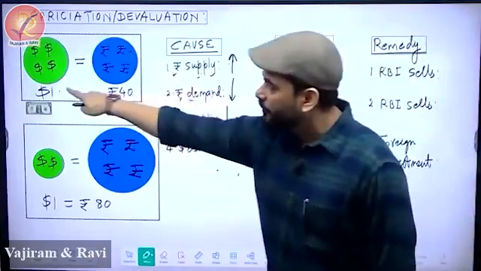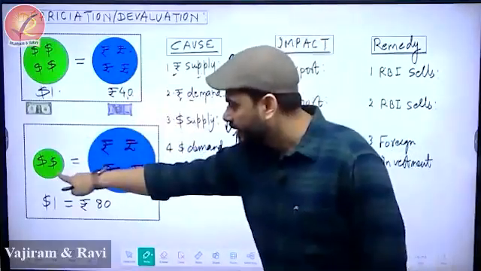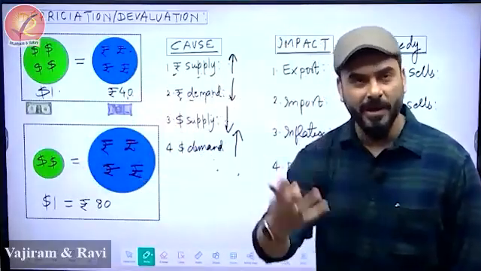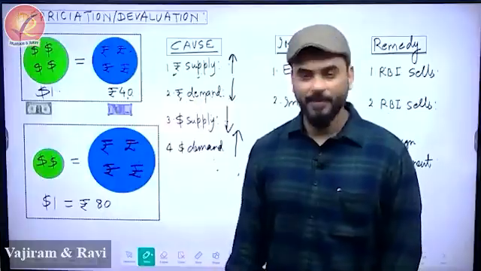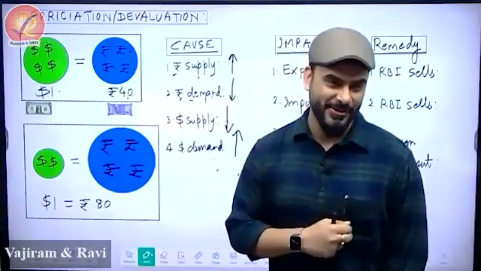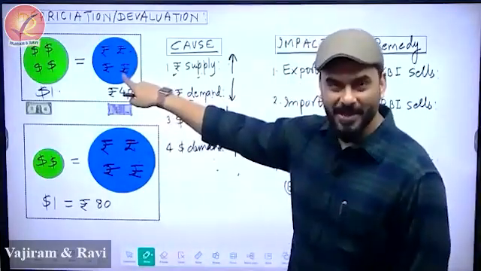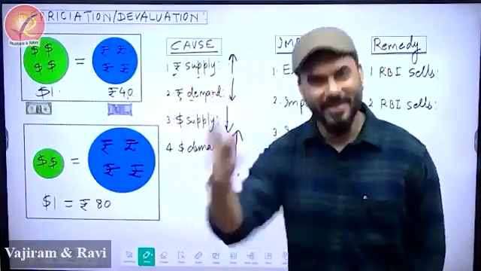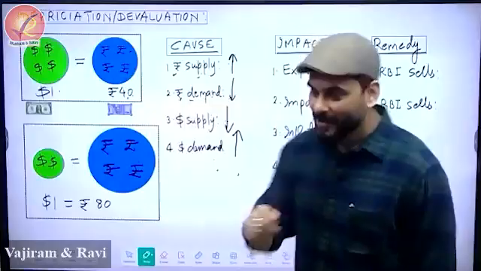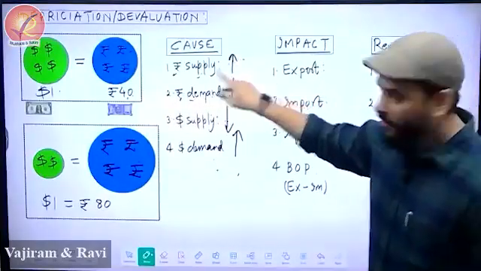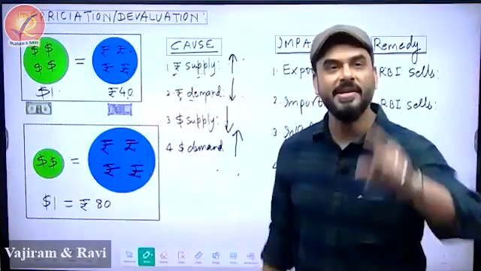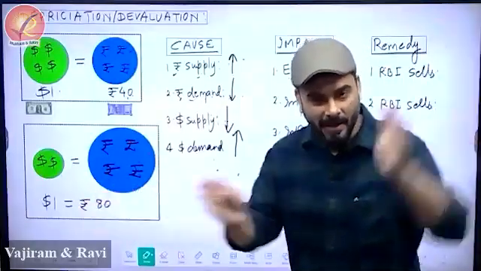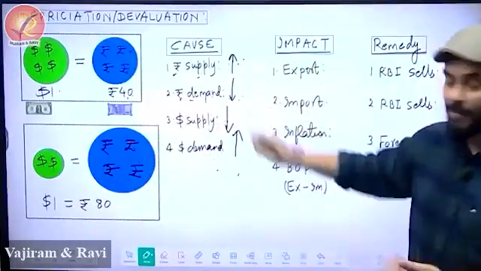So if somebody will ask you $1 is equal to 40 rupees, it has become $1 is equal to 80 rupees. Why? So smile and tell them that it can happen because of two reasons. Either something has changed in rupee or something has changed in dollar. That's it. There is no third reason. These two only. So what will happen to rupee? Rupee is losing value. When something loses value, when its supply is high, demand is less. Ye dekh lo, supply high, demand less.